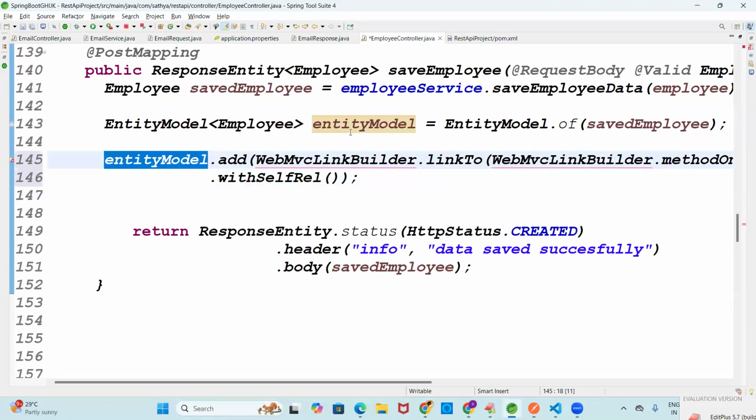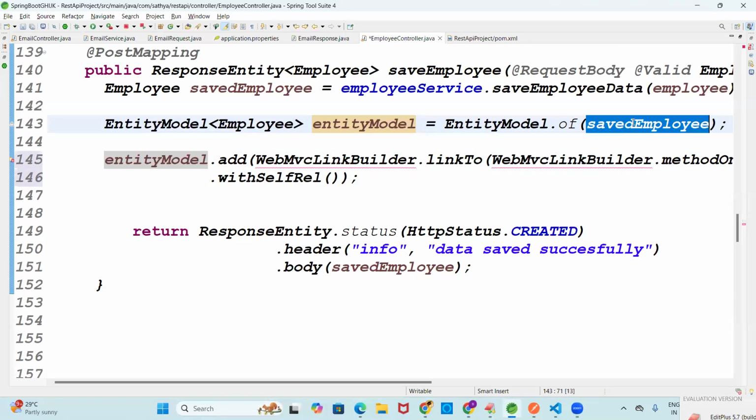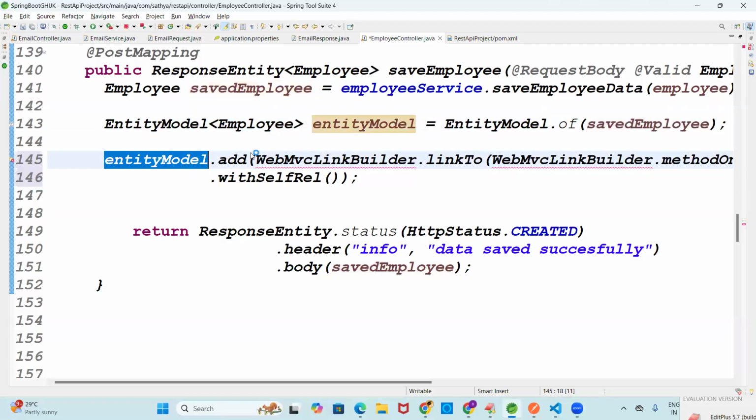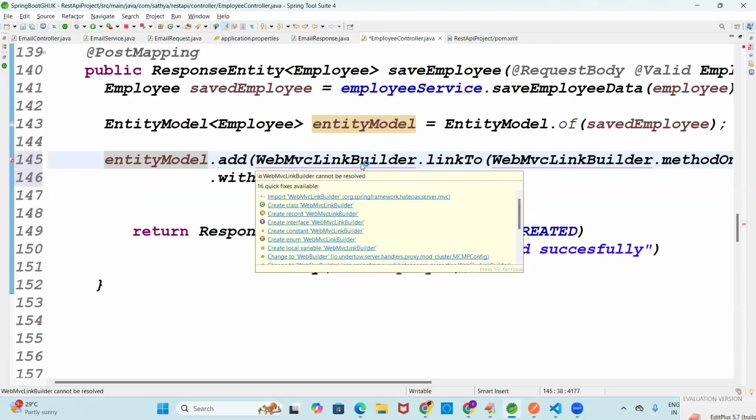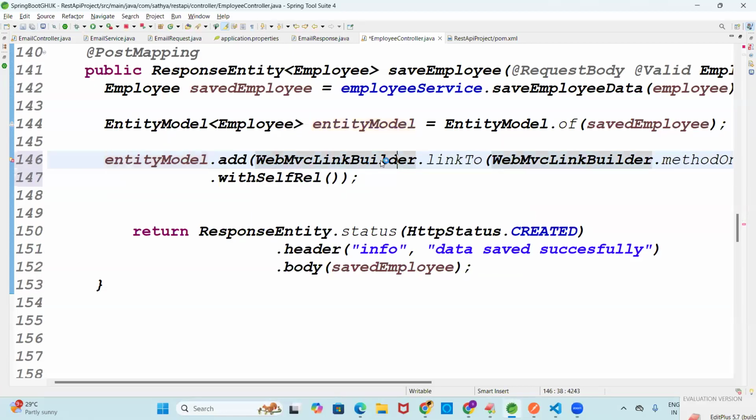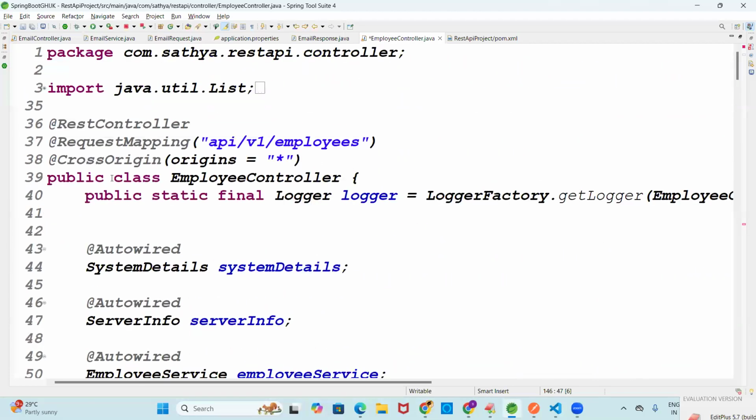Entity model. See, we got the entity model already. We gave the employee object, the saved employee already. Next one, what is here? Entity model dot what method here? Add method. From the entity model, we are adding the data. We are going for the WebMvcLinkBuilder. We are going for what? Link builder. What link are you building? Tell me here. Link to. MvcLinkBuilder, link builder.